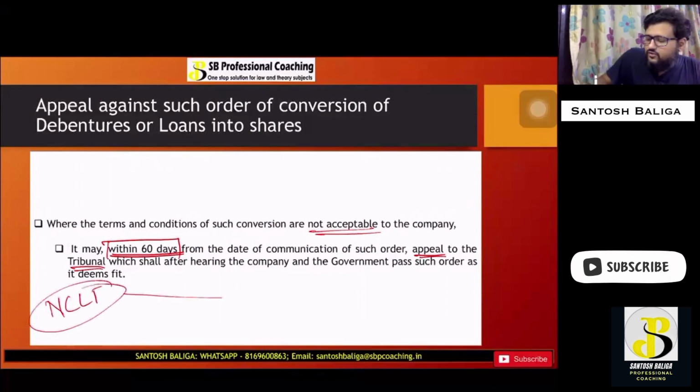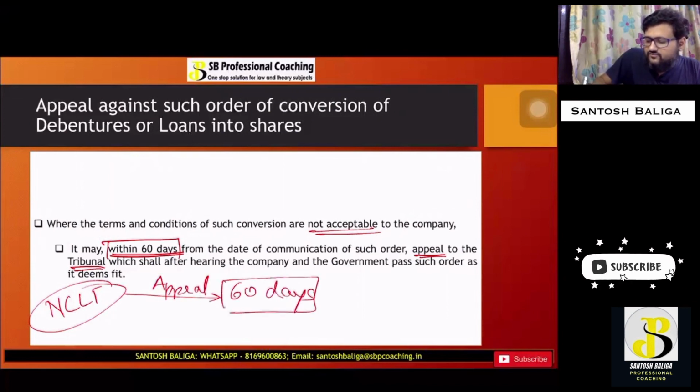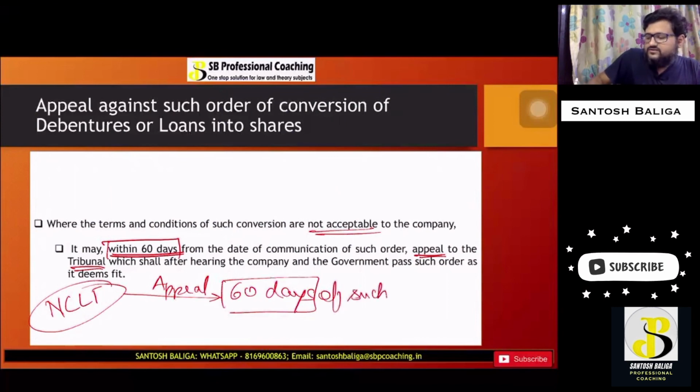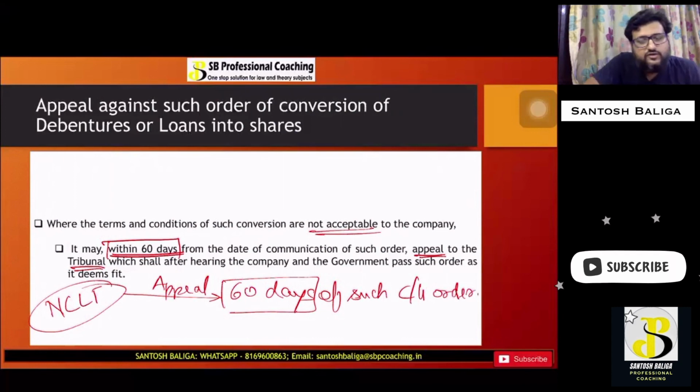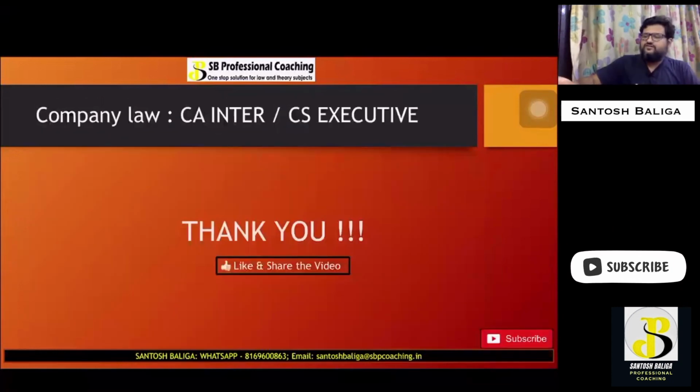It can appeal to NCLT within how many days? Within 60 days of such central government order. So I hope this point is also clear, very important point. So that's it for this particular lecture.